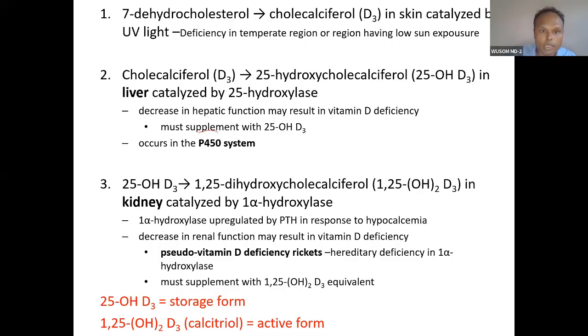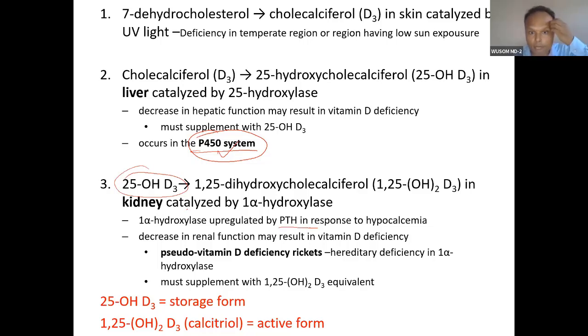Very easy. You can see the second step, the liver hepatic enzyme, is nothing but a microsomal enzyme, the 450 system. I have already told you 450 is for hydroxylation, so hydroxylation is done by the 450 system. This last reaction is under regulation; it is the rate-limiting step. You can see 1-alpha hydroxylase is upregulated, as we have already discussed, by PTH.